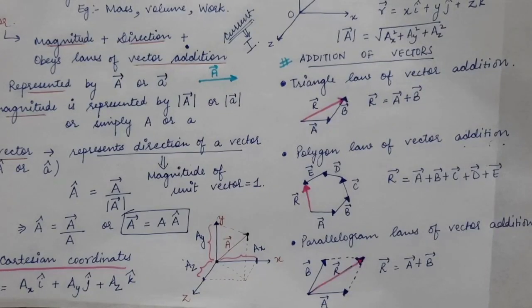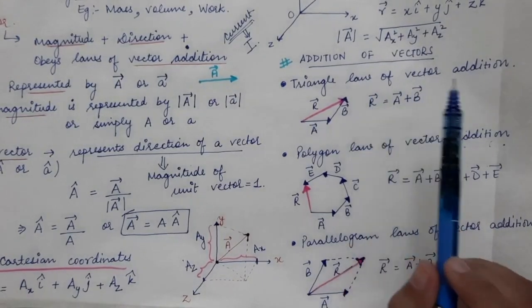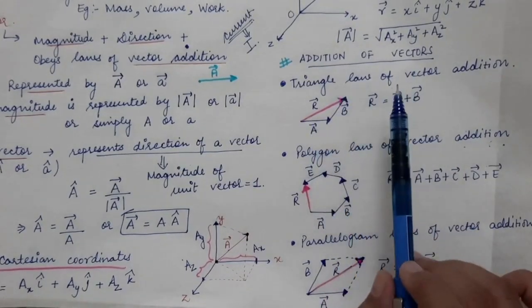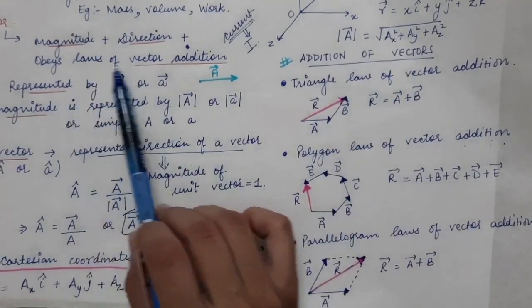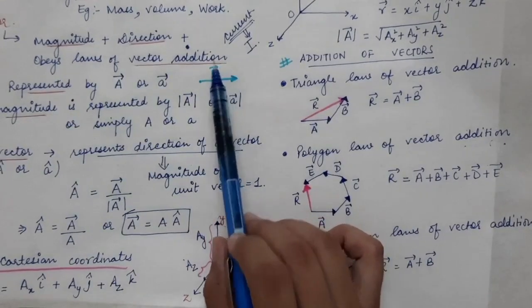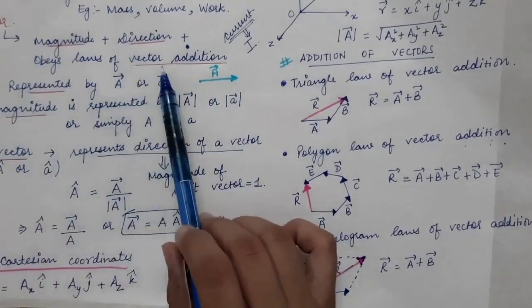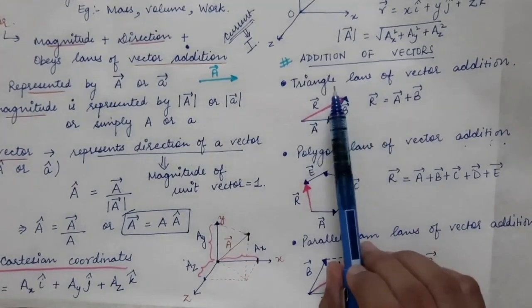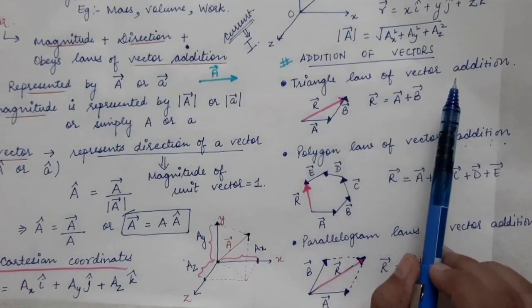Next we are going to look at the various laws of vector addition, how the vectors get added up. So now we will study this particular condition that we have written, that the vector quantity must obey the laws of vector addition. So the first law of vector addition is the triangle law of vector addition.